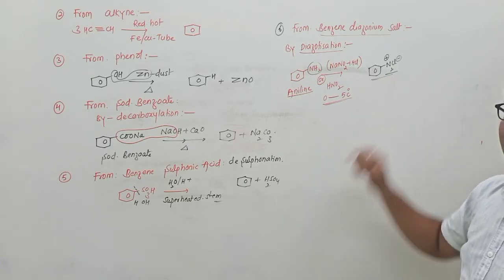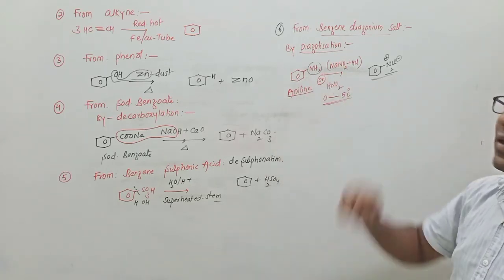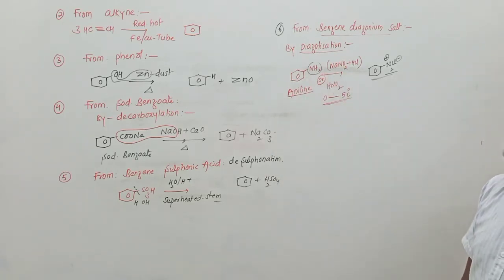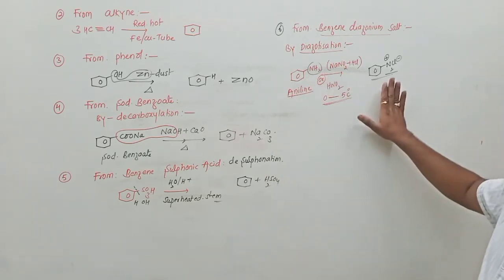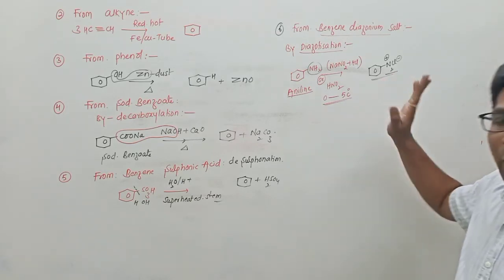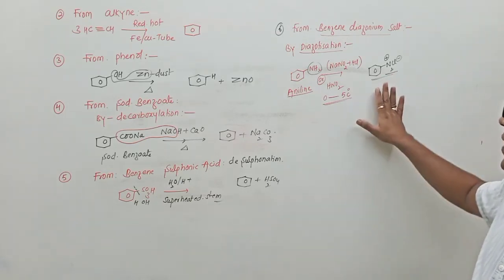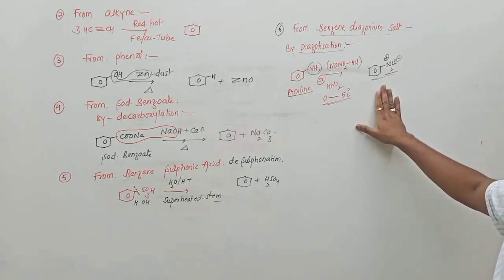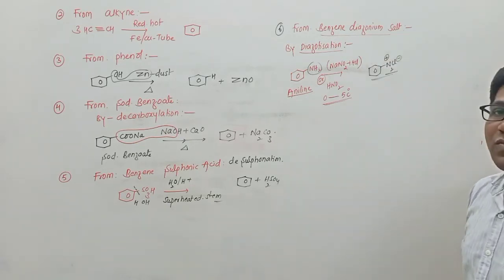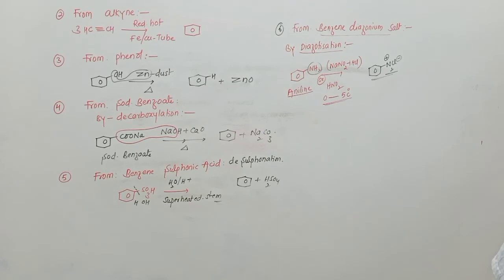This process is known as diazotization. Next, this benzene diazonium salt is a very important intermediate. By this intermediate, you can prepare different compounds.